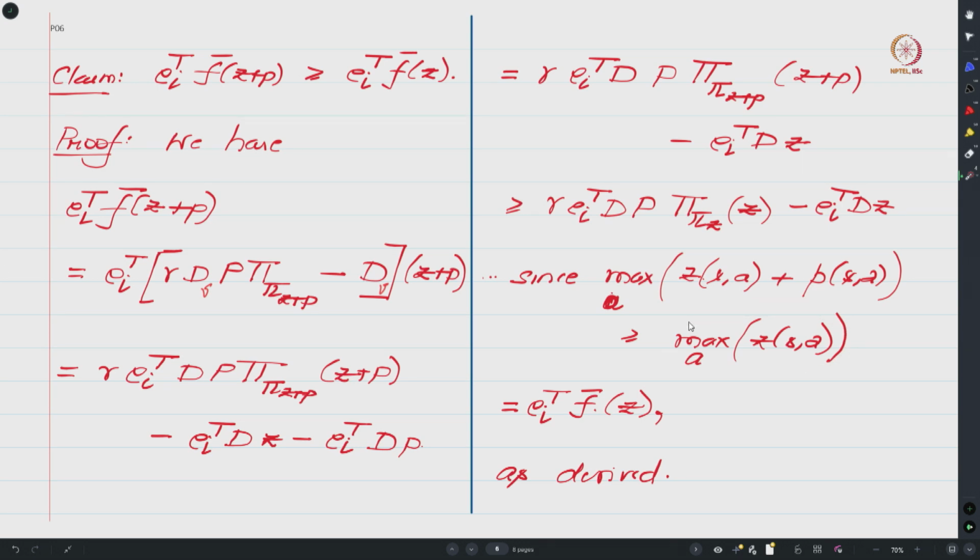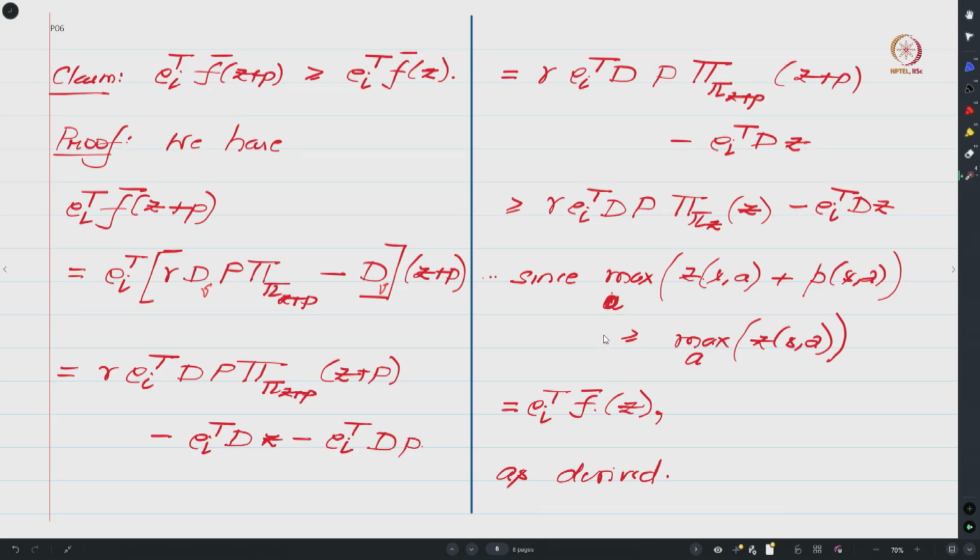I inadvertently said that z is also non-negative. That is not true, right. It is your p that is only non-negative, but one can see that because your p is non-negative, if I take the max over a of z_sa plus p_sa, this will be bigger than this. Now what is this expression? This is exactly what you will get when you multiply z plus p with this quantity, and the right hand side is what you will get when you multiply z with this expression.